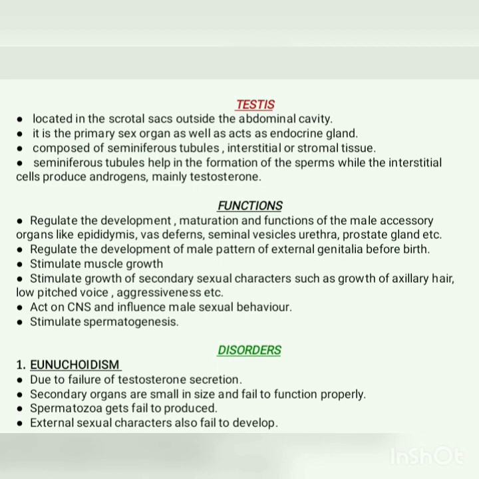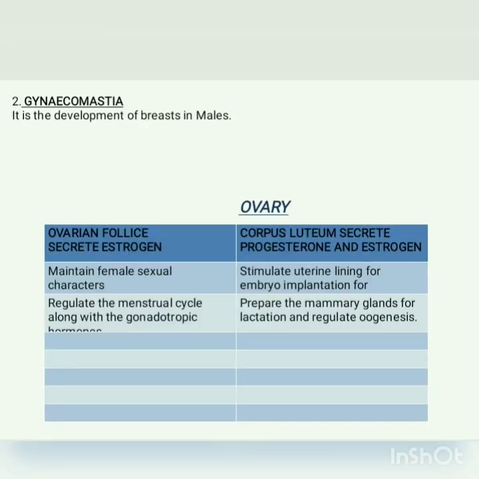They act on the CNS and influence male sexual behavior. They also stimulate spermatogenesis, that is the formation of sperms. Next are the disorders. The first disorder of the testes is eunuchoidism. Eunuchoidism is basically due to the failure of testosterone secretion. Due to this disease, there is failure in development of secondary sex organs, which are small in size and do not function properly. The other disease is gynecomastia, that is the development of breasts in males, which we have already discussed earlier. Next is the ovary.